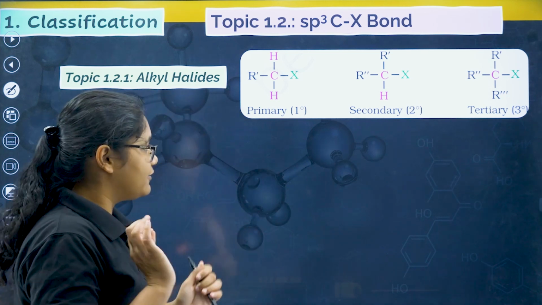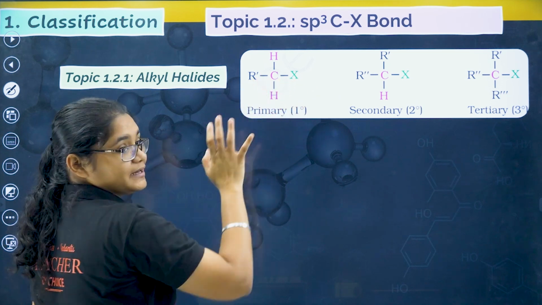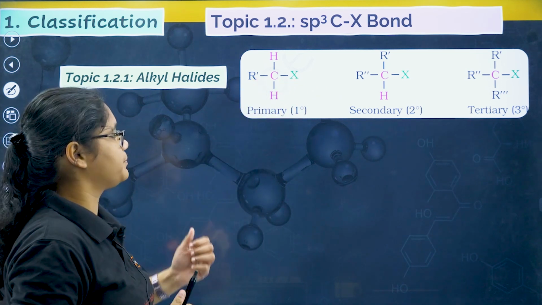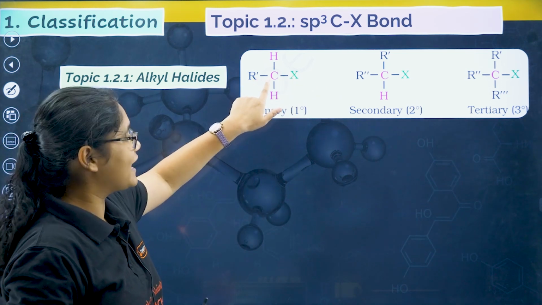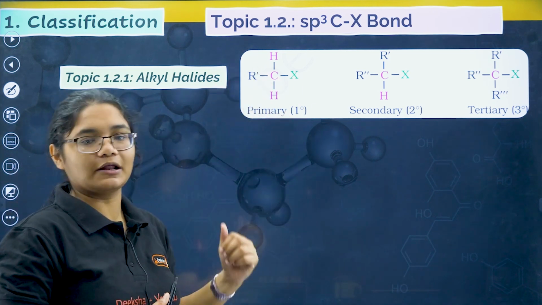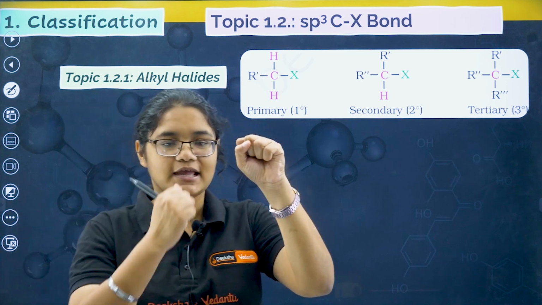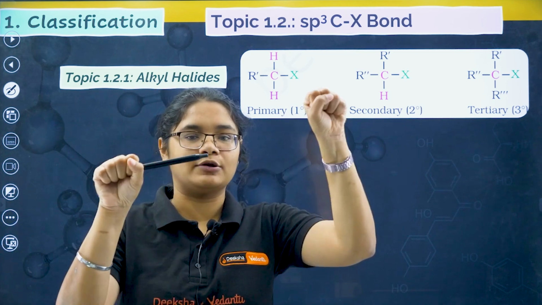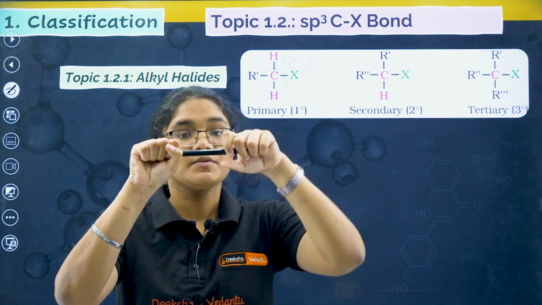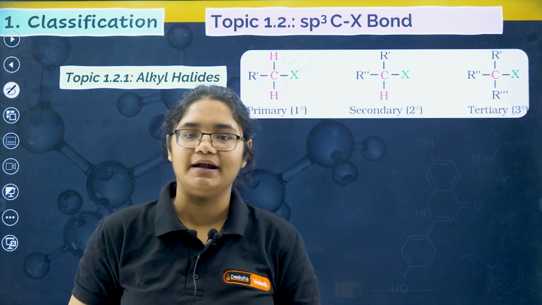Now see, the halogen is attached to one carbon. That carbon is attached to how many other carbons? That will matter here. Let me repeat it for you. This is the halogen, and this is the carbon attached to the halogen.